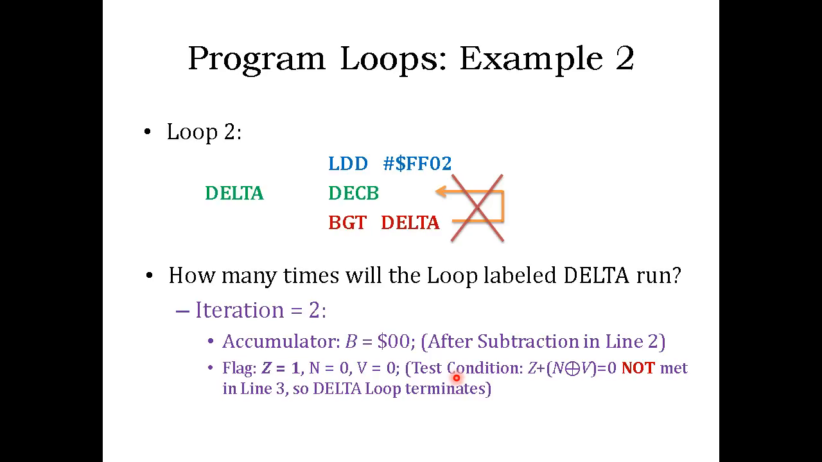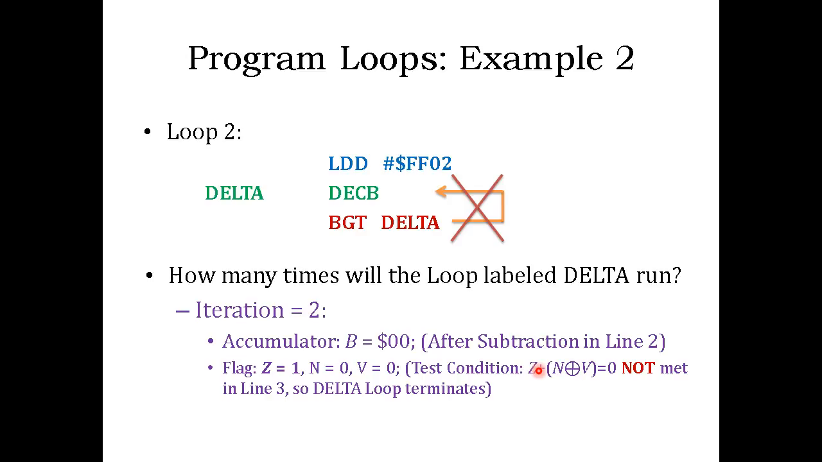So in the second iteration, what happens? You decrement B by 1. Now B becomes 0 and the Z flag is set. All other flags like the N flag and V flag are still 0. But if you check the test condition, this time the test condition will not make, because the test condition becomes 1, which is not equal to 0.